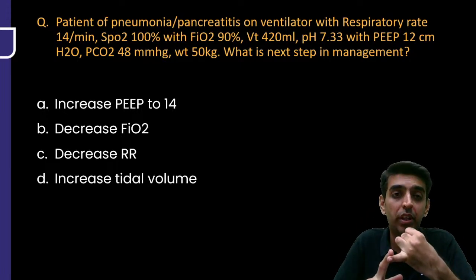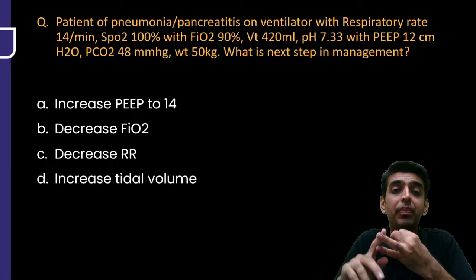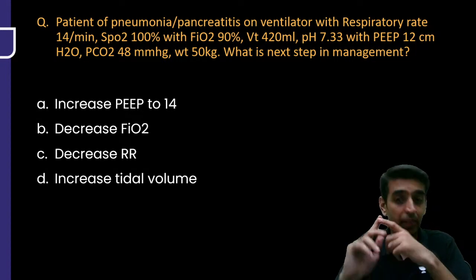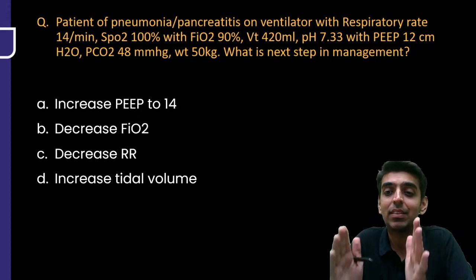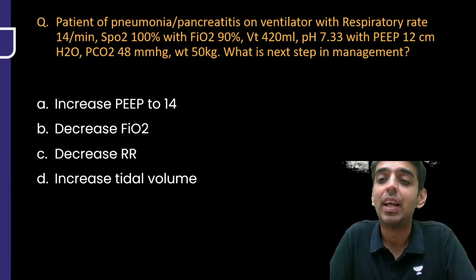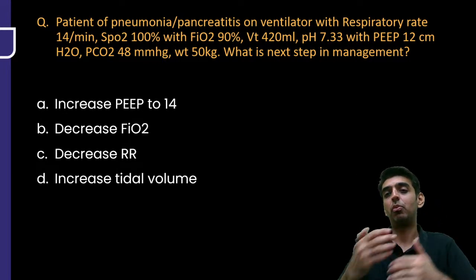Increase PEEP to 14, decrease FiO2, decrease the respiratory rate, or increase tidal volume, right? What is the next step of management? Tell me, guys, in the comment section what should be done in this particular individual for the next step of management.